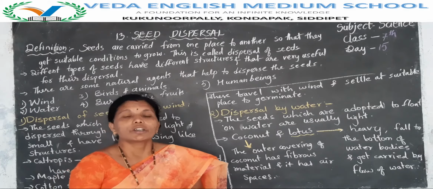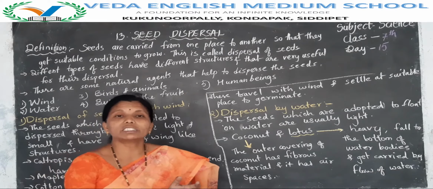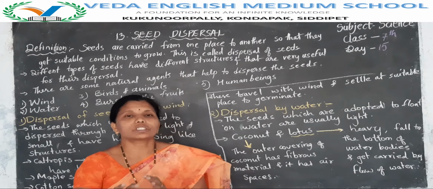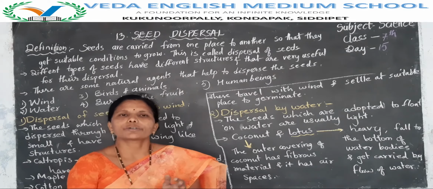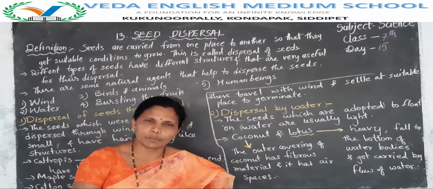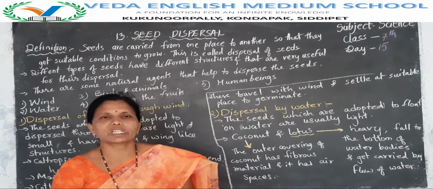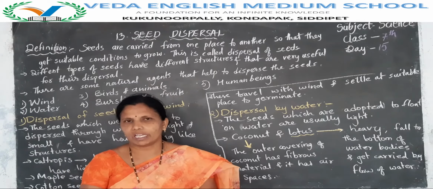Yes, children. So that's why, to avoid competing with the mother plant for air, water, sunlight, space and minerals, the seeds must be dispersed from one place to another place.